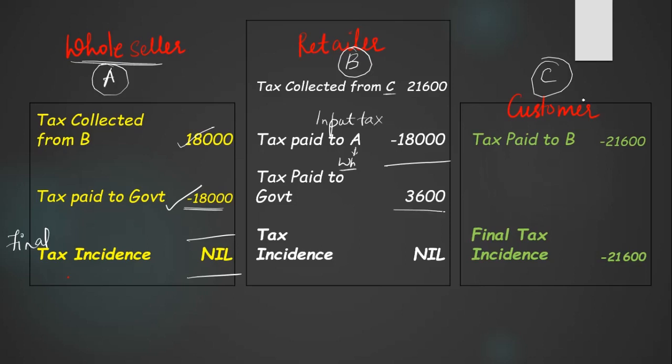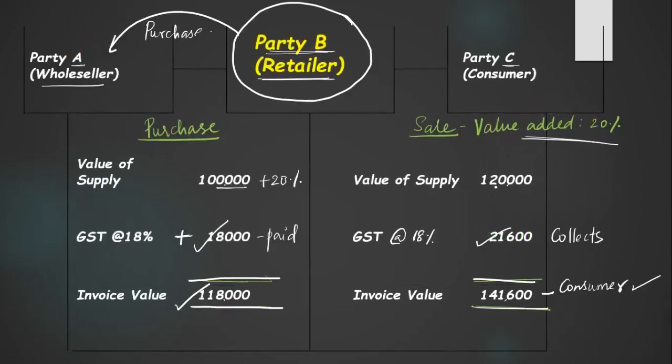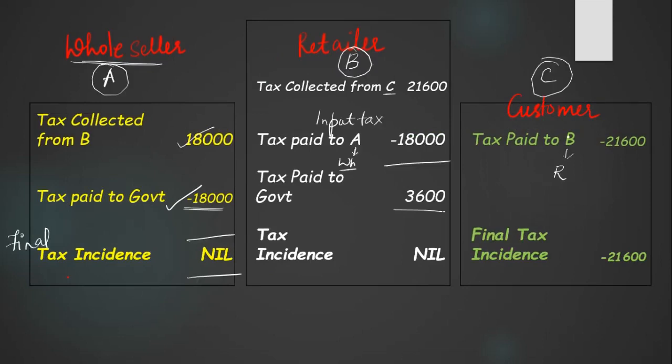Now, coming to the part of the customer, B is the retailer, right? The consumer paid 21,600. Here we see, in total, he paid 1,41,600, where the actual value of the supply was 1,20,000. The GST part is 21,600. So the consumer pays 21,600 to the government.